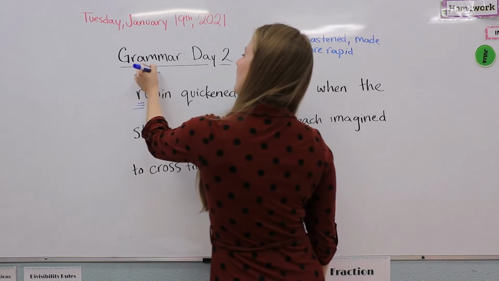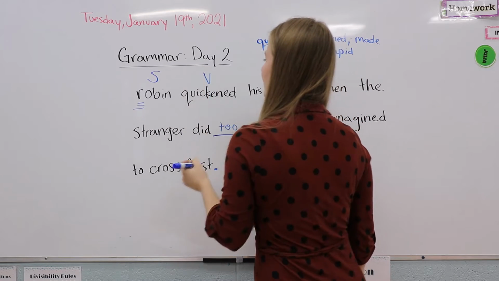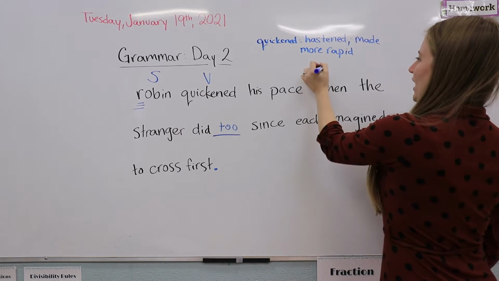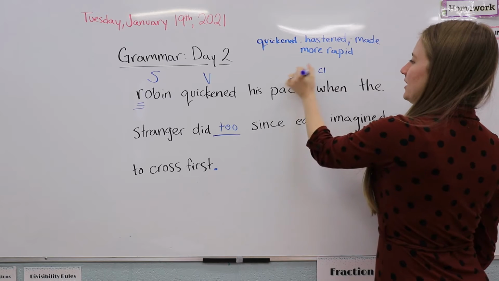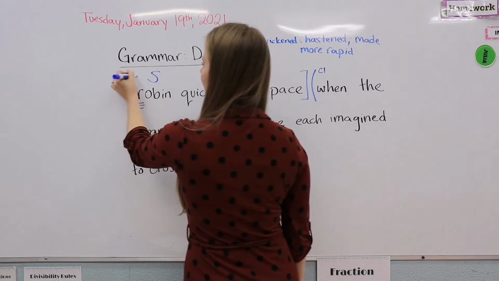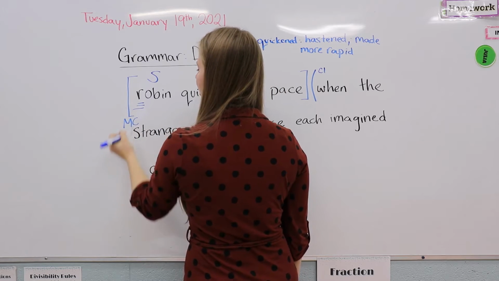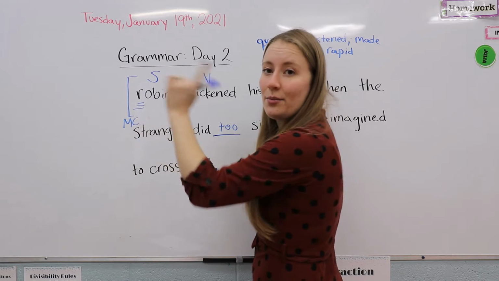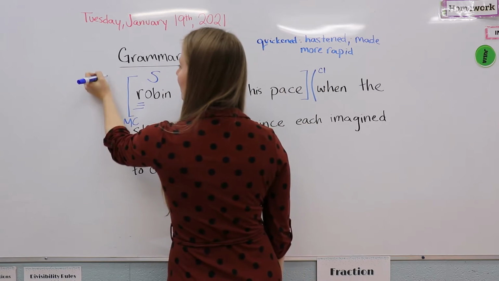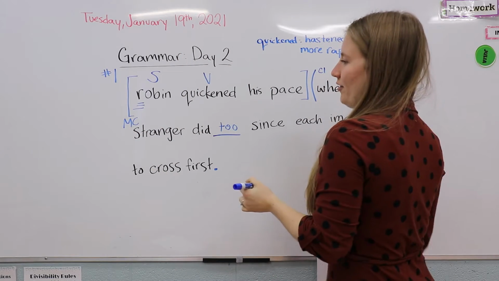So Robin is our subject right off the get-go, and quickened is the verb. Okay, and then we see that when is a clause starter. So we know that that's going to start a new clause, which means that this is our main clause. So we'll label that NC. Which means that this is also a number 1 sentence opener because it's just opening right with the subject. So nice number 1 over there.